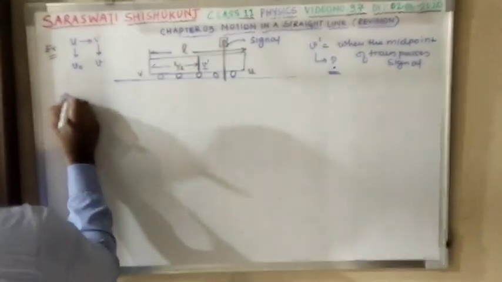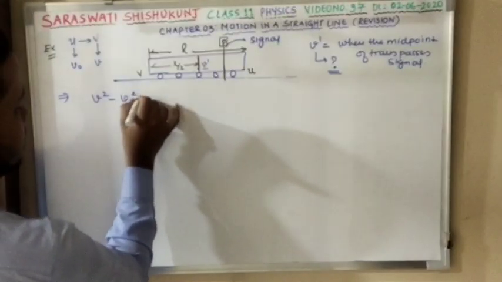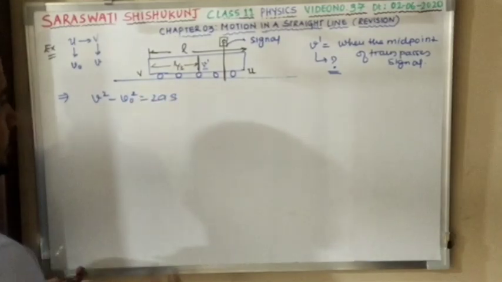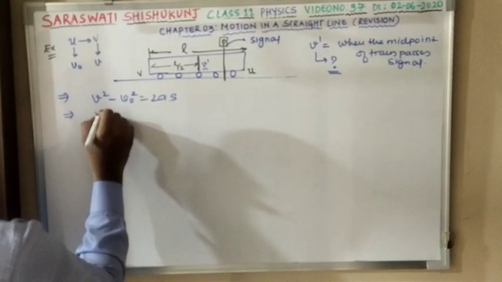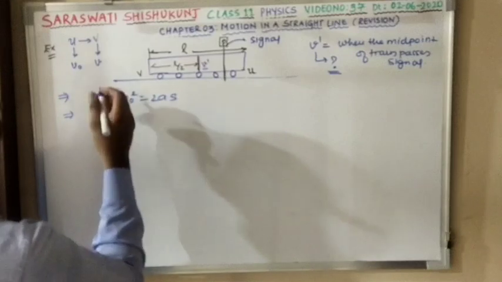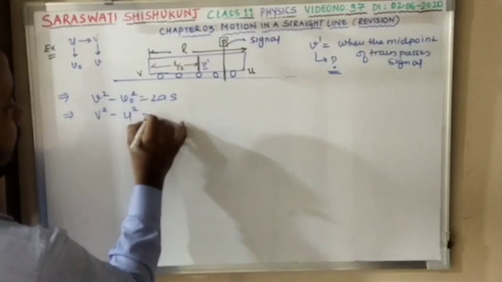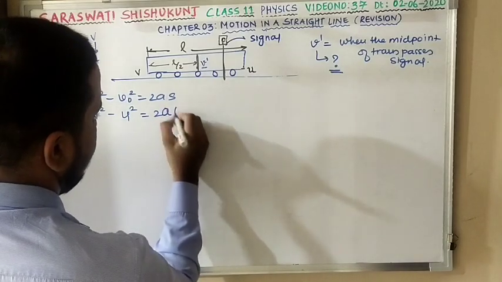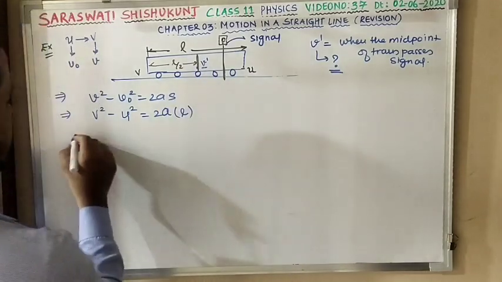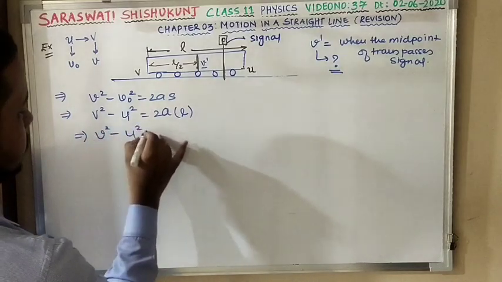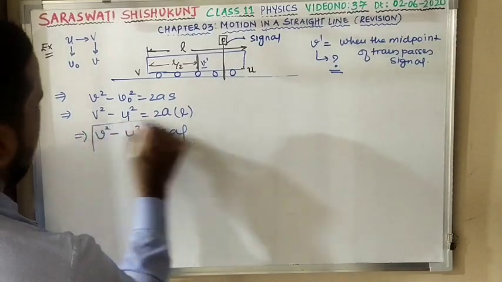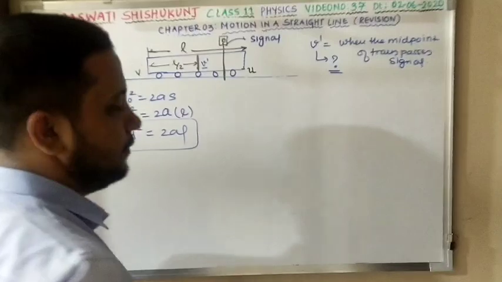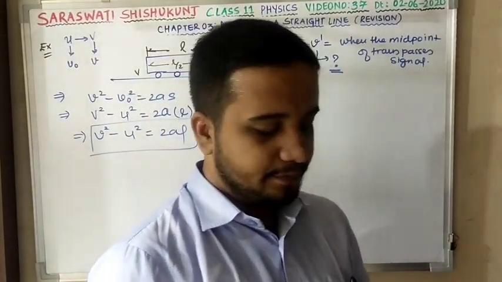So we have the equation that is v square minus v0 square that is equal to 2as. Is this clear? So v is nothing but what here? V square. U is v0 square, so I can put u square. A is simple uniform acceleration, I will put a, and s is nothing but L. So I got one equation, v square minus u square that is equal to 2aL. Why L? L is the length of the train. Is this clear perfectly? Fine.